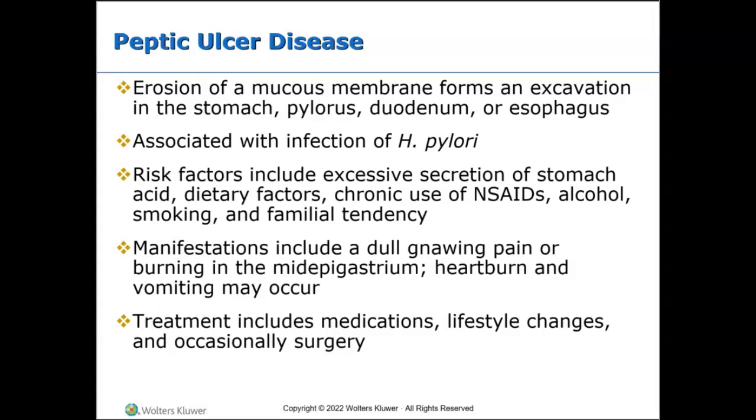Treatment for peptic ulcer depends on the cause. Usually treatment includes killing the H. pylori bacterium if present, and or eliminating or reducing the use of NSAIDs if possible, and helping the ulcer to heal with medications, right? Medications again would probably include antibiotics to kill the H. pylori. So that may be amoxicillin, it could be Flagyl or metronidazole.